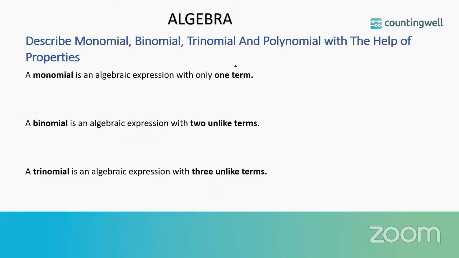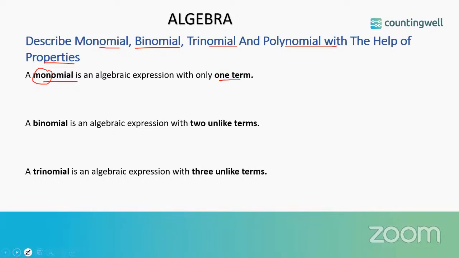Now let us start off the chapter algebra. Let us describe what are monomials, binomials, trinomials, and polynomials with the help of some properties. So, what are monomial, binomial, trinomials? They are algebraic expressions. And we are classifying algebraic expressions depending on the number of terms that expression has. A monomial, the word mono stands for one. So, it is an algebraic expression with only one term.